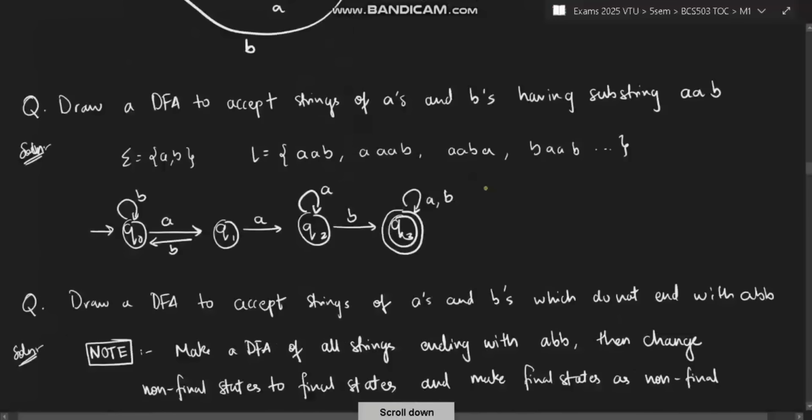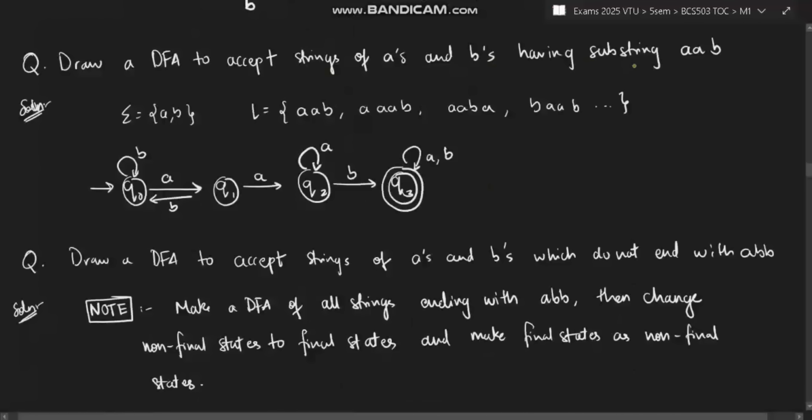The next question: draw a DFA to accept strings of A's and B's having substring AAB. Substring means a string inside a string. What will be the minimum string in this language? It will be AAB only, because substring AAB is the minimum string we have. Before AAB, I can have something, or after AAB, or in between A and B, I can have something. I can have B here, or A here, anything.